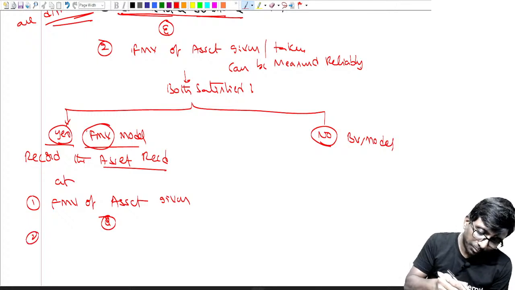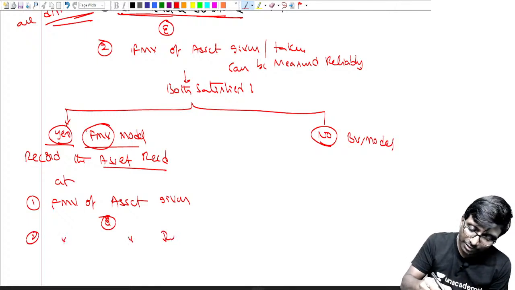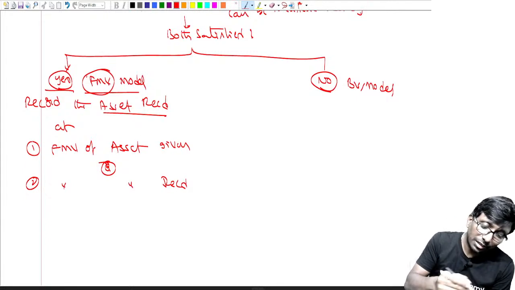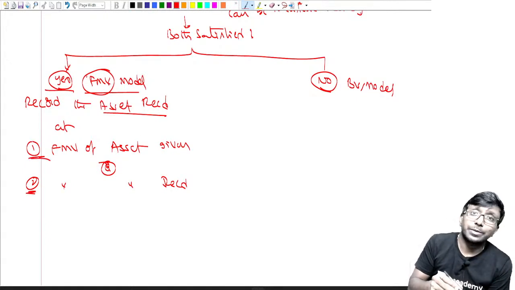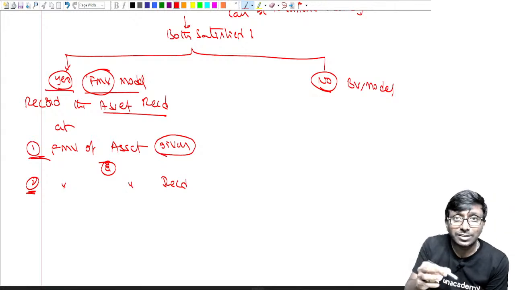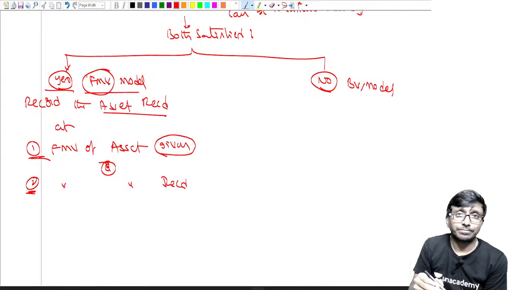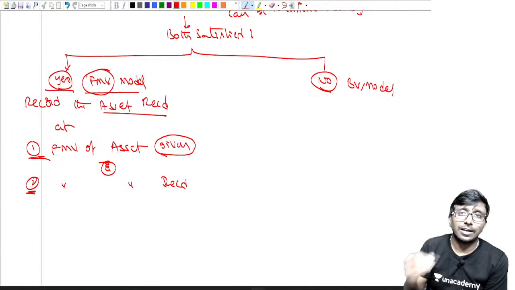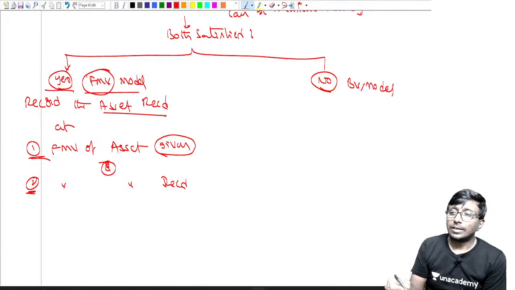Second point is the fair market value of asset received. This is first priority, this is second priority. Sir, if I am not very sure how much I will get, for gold it is not applicable, obviously. For gold I know now what is the value I have given to you, very clearly.